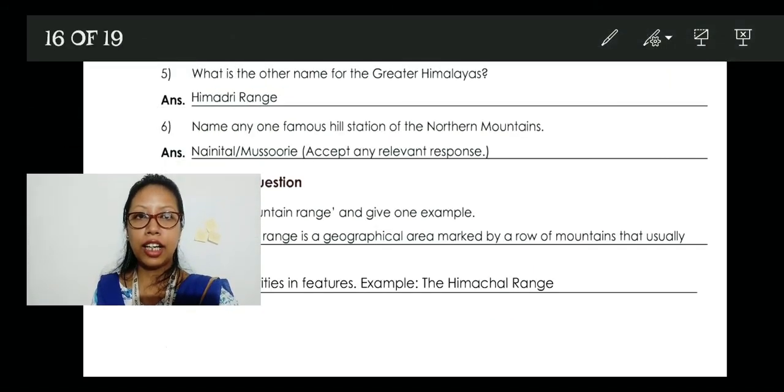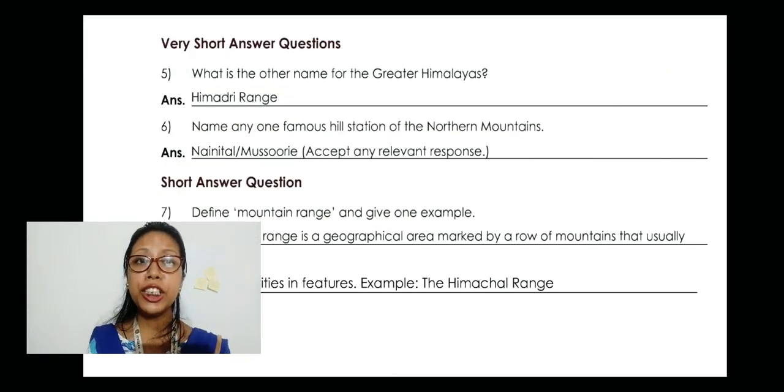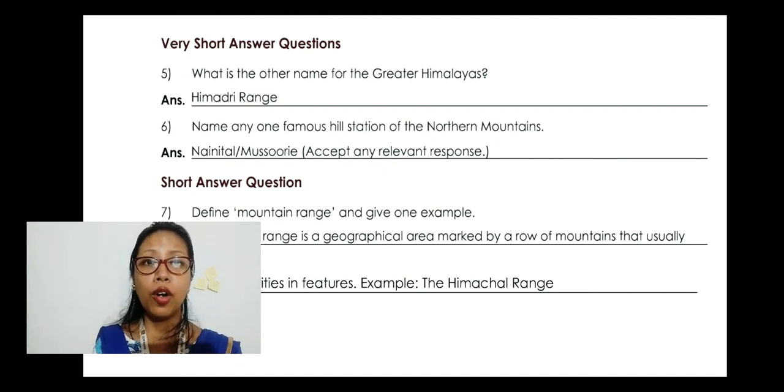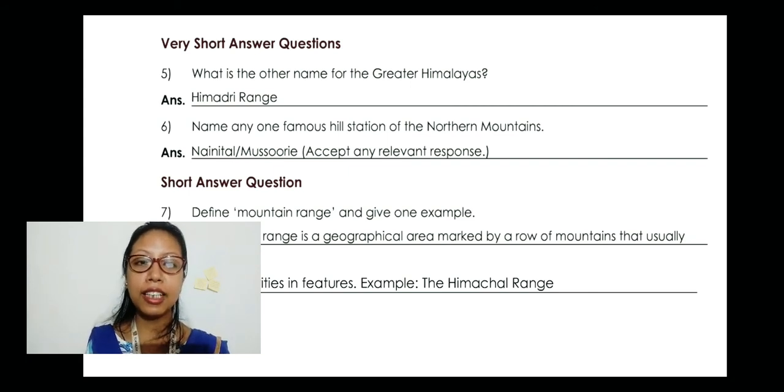Then we come to the next one. Very short answer question, number 5. What is the other name for the Greater Himalayas? Remember the other names. For greater Himalayas, it's the Himadri range. For the middle or the lesser Himalayas, it's the Himachal. And for outer Himalaya it is the Shivalik range. So the answer is the Himadri range.